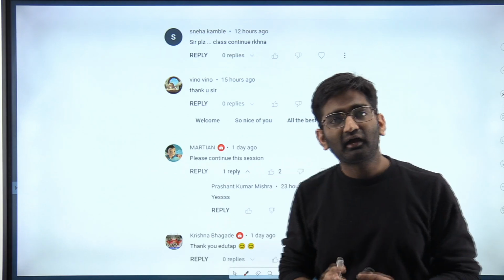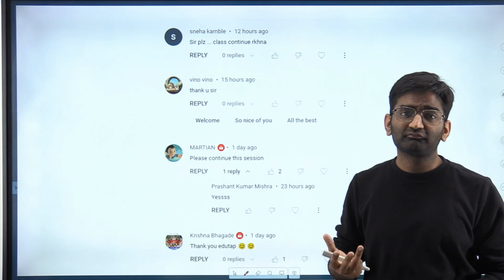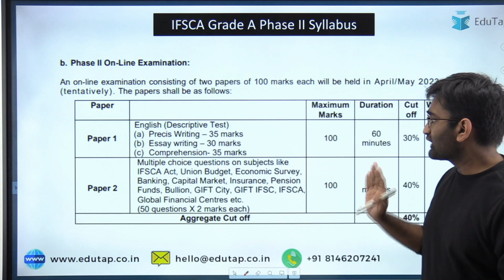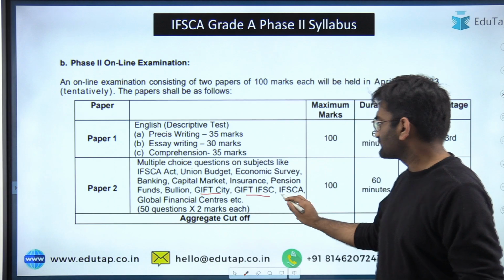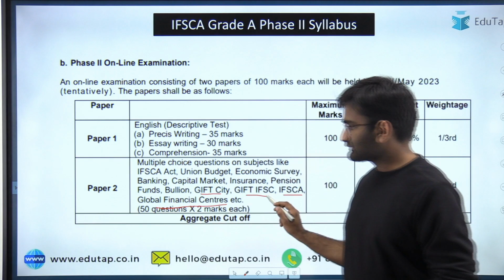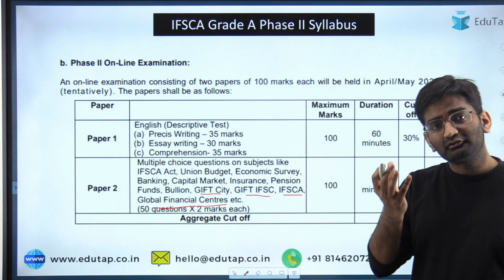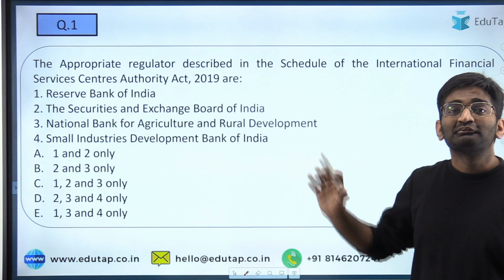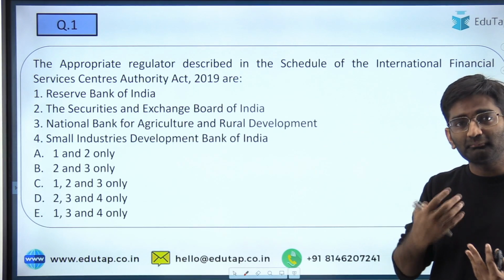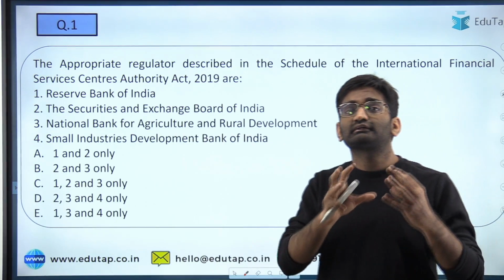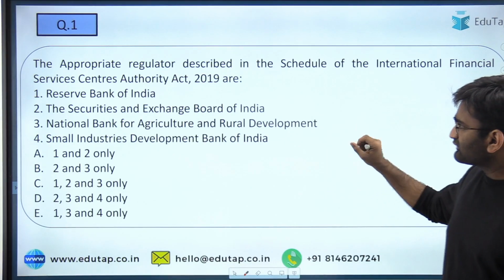Okay, so welcome, and definitely we will be continuing these sessions. All of the sections of the Act will be covered, and along with that, there are certain other topics like Gift City, Gift IFSC, IFSCA, Global Financial Center. These are the topics for which you may not be able to find MCQs properly, and so we are helping you out in that, right? So this is the first question of our session, and if you have been doing the MCQs which were discussed in the previous sessions, you will be able to solve this MCQ really easily and in a very fast manner.